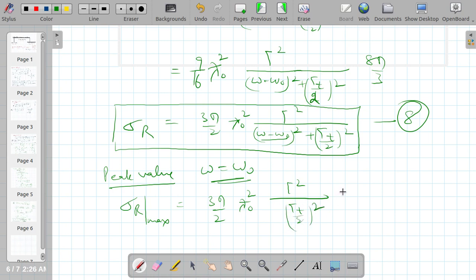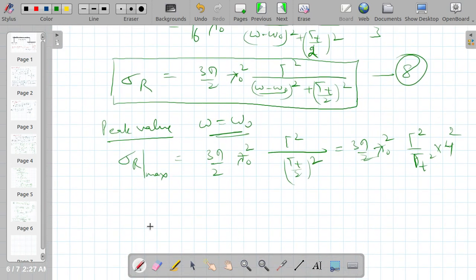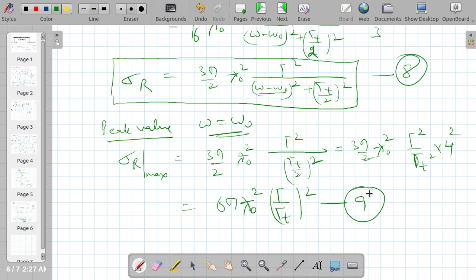After simplification, the 4 gets multiplied and cancels out, and the result I am getting is 6 pi lambda naught cross square, gamma over gamma t whole square. So this is our equation number 9. This is all about resonant scattering, and this is the peak value.